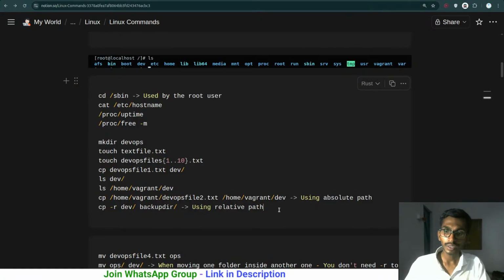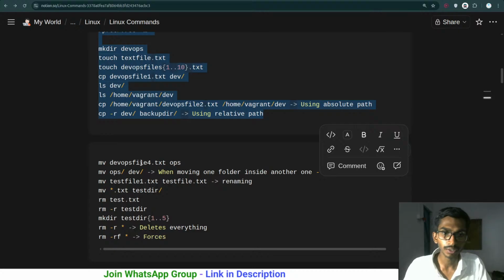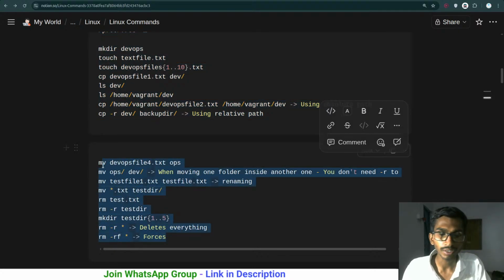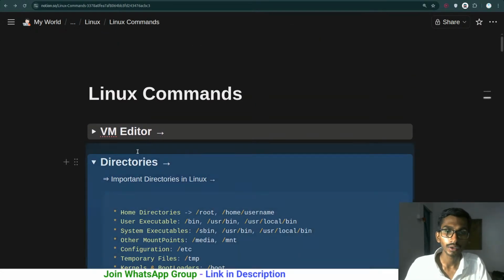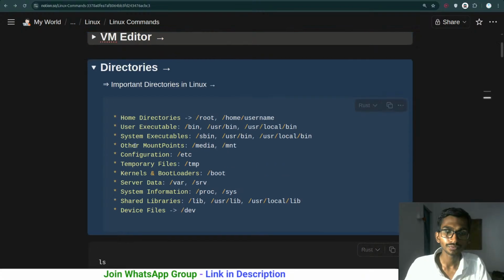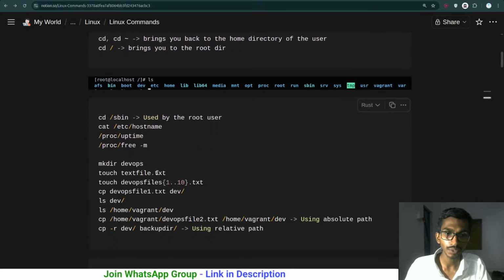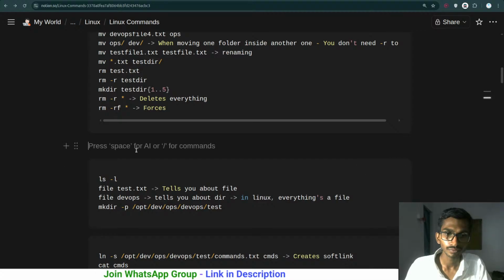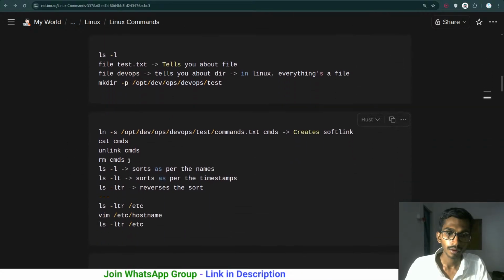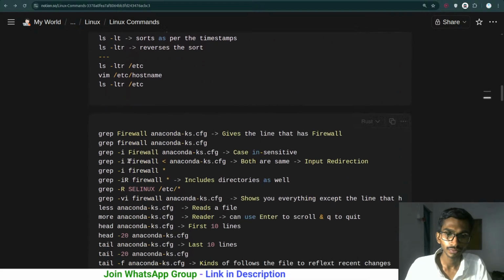What is the next thing that we have to do? We have gone through all these things. Pretty simple. We have these normal commands. So directories we have talked about. Okay, and the next thing is that these are the normal commands that we have. These are just the normal commands.